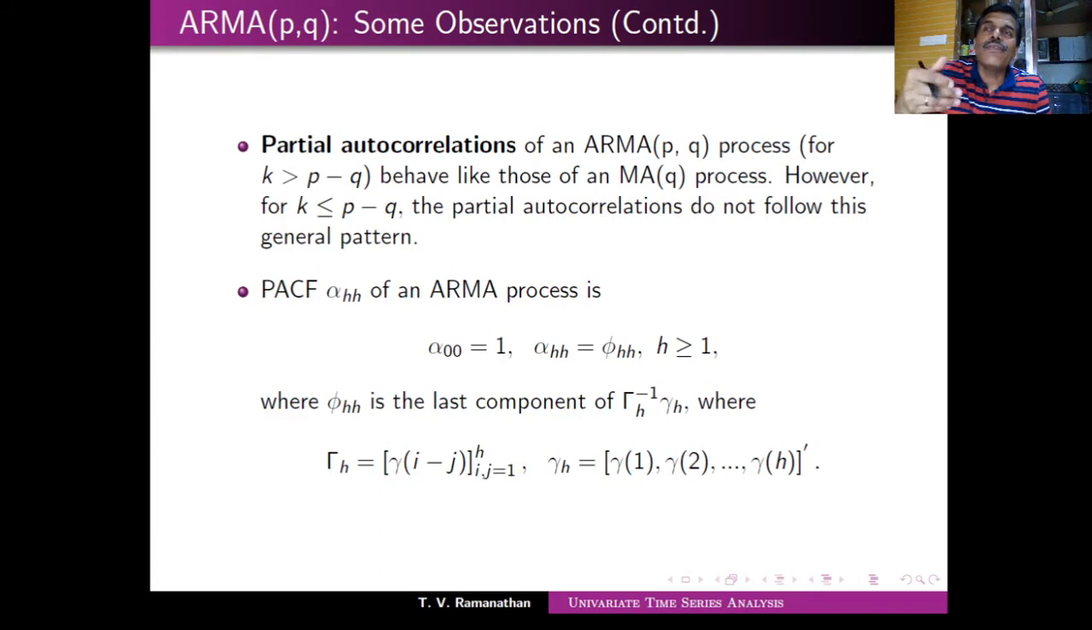Like if I'm considering (1, 2), p minus q is a different one. Similarly, (2, 1), p minus q is a different one. So that's where the difficulty lies with respect to the ARMA process.